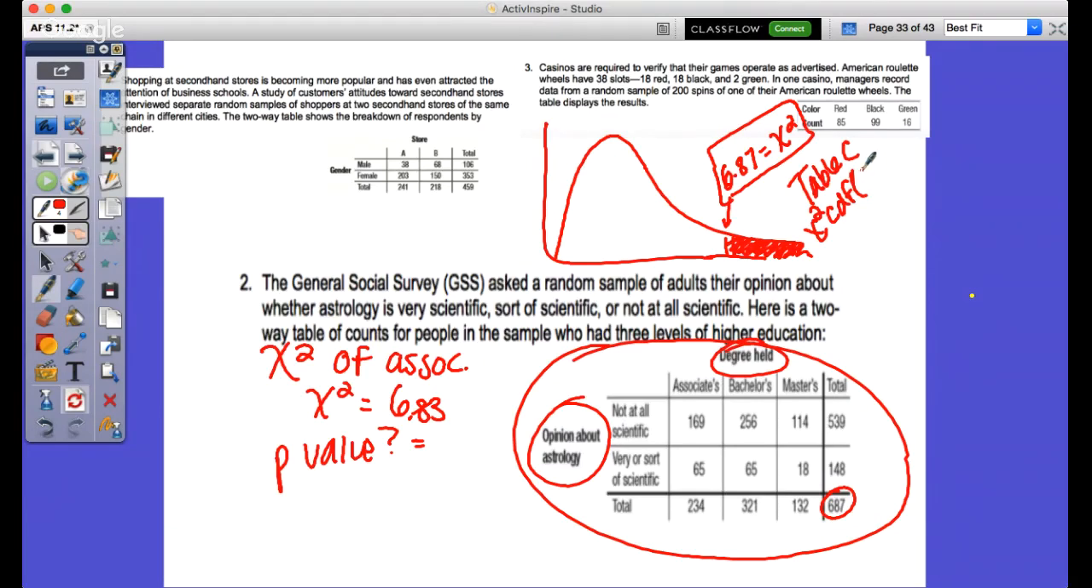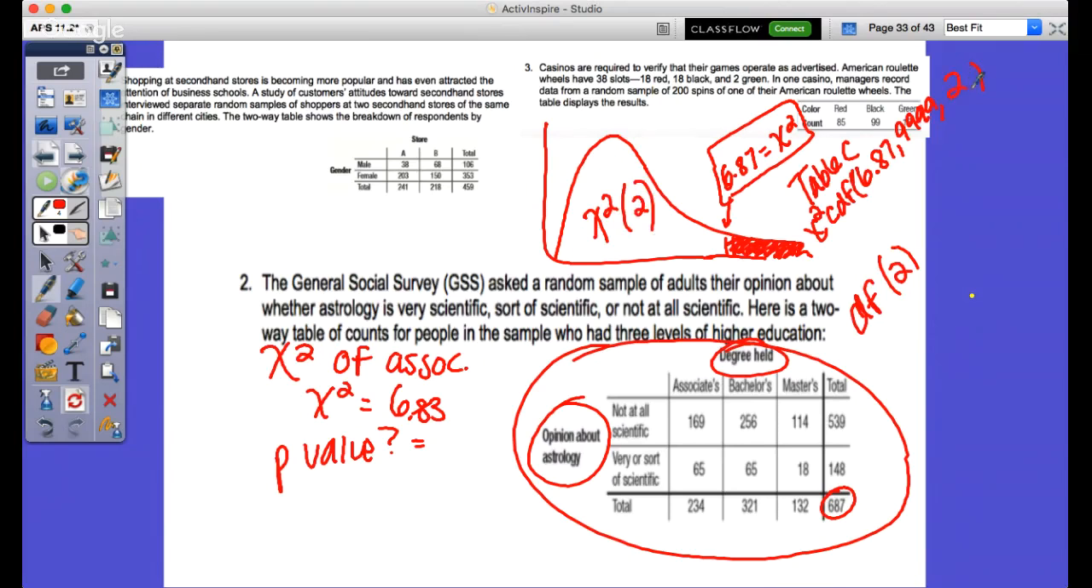Negative 999. Then 6.83 as the lower bound, and 99999 as the upper bound, right? What's the degrees of freedom? So 3 minus 1, 2. Good. So the degrees of freedom would be 2, and you would say that this is chi-squared 2, or the degrees of freedom of that chi-squared is 2.